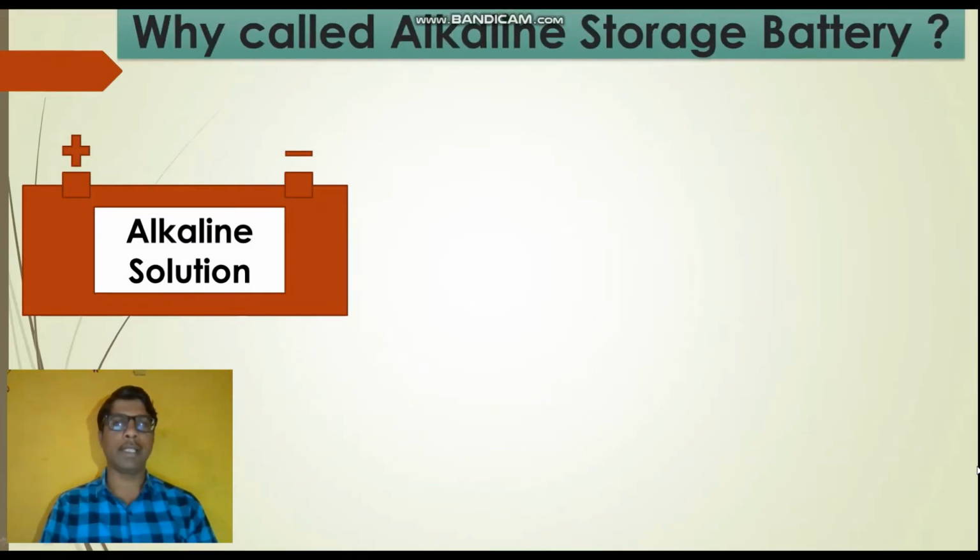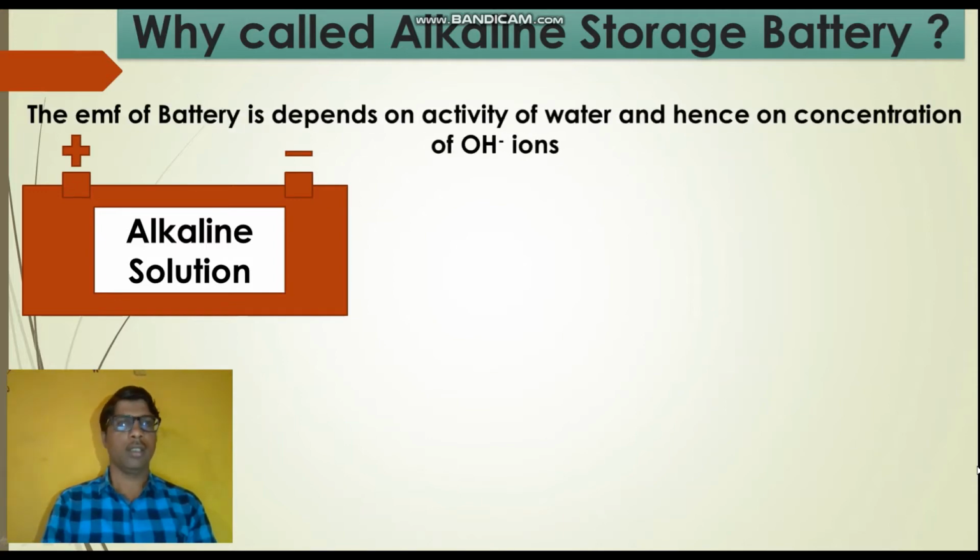Why is this battery called an alkaline storage battery? It is due to two reasons. First reason is that in this alkaline storage battery, the alkaline solution is used as an electrolyte. Because of that, we call this storage battery an alkaline storage battery. The second reason is the EMF of this battery depends on the activity of water and hence on the concentration of OH minus ions. Because of this also, this storage battery is called an alkaline storage battery.